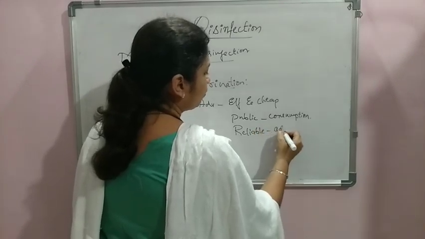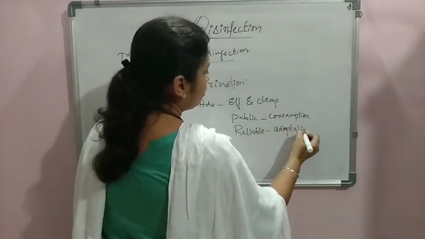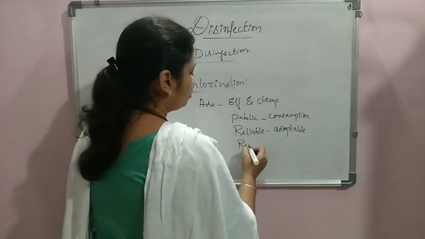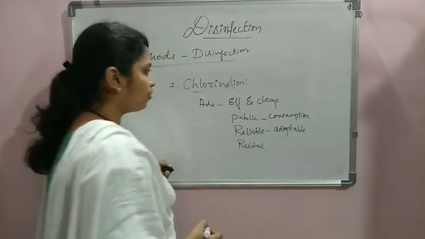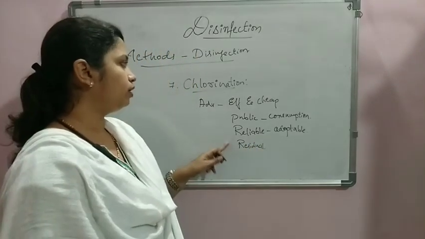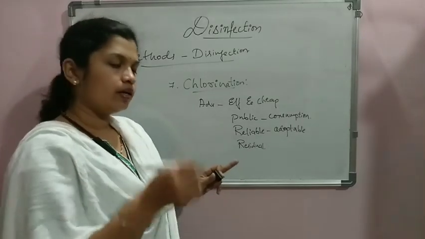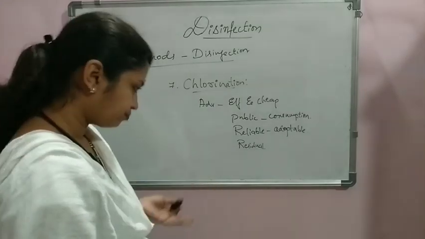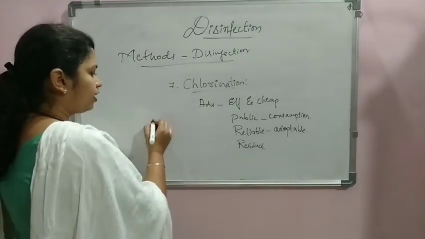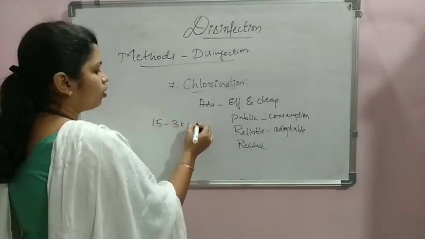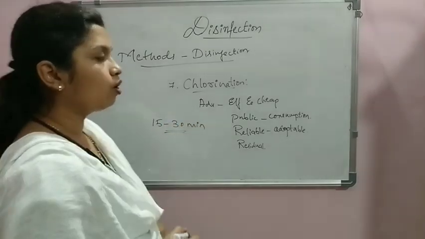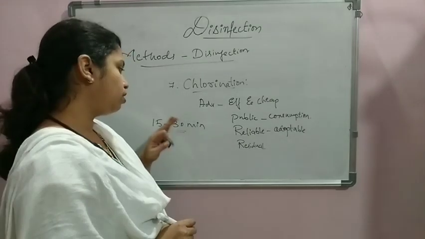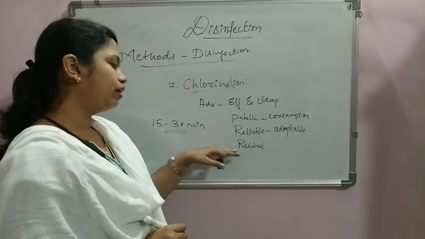and easily adoptable also. It is adoptable at the large scale and at the small scale. More importantly, we want residual action from the disinfectant, which can be easily achieved with this method. That is, some amount of residual chlorine can be left in the water to take care of future contamination of the water. And when we talk about contact time, around 15 to 30 minutes of contact time after adding the chlorine into the water will be sufficient to kill the bacteria that are present, and also to remain in a residual concentration.